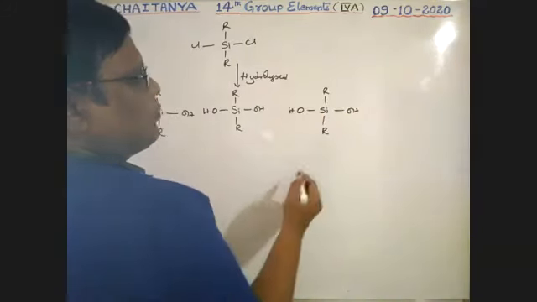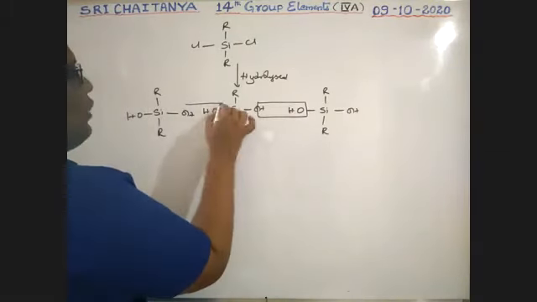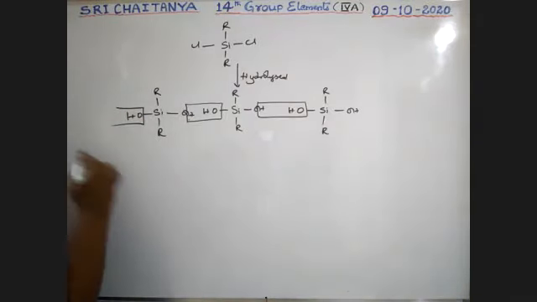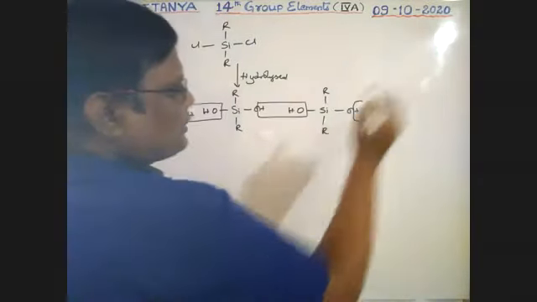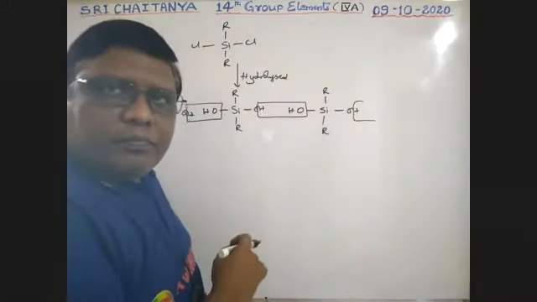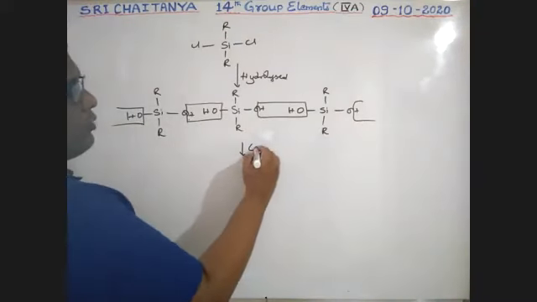So here water is lost, here also water is lost, and it goes on like this. That means it is a chain continuation process. So that is condensation.